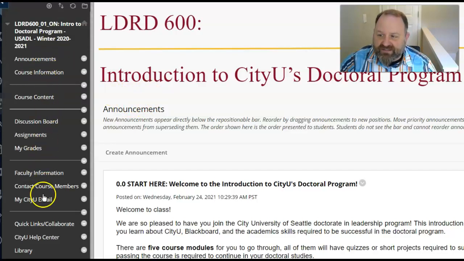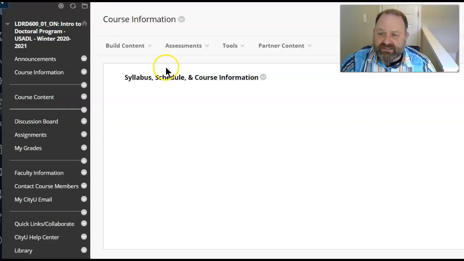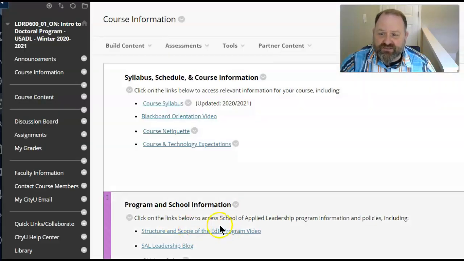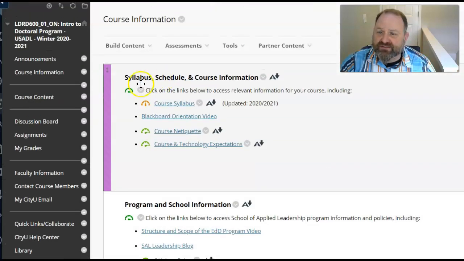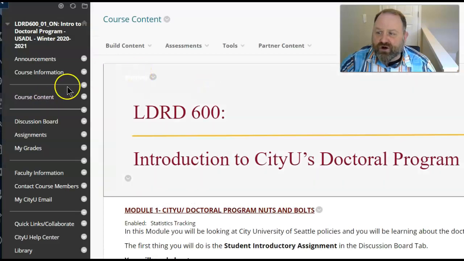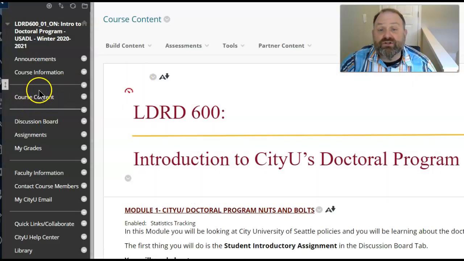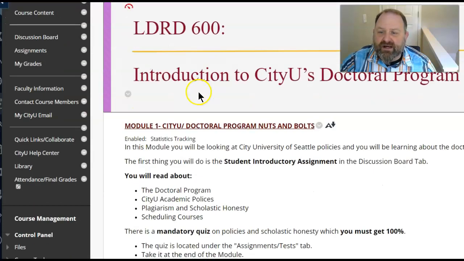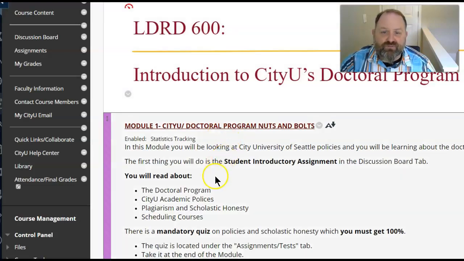So when you see the basic setup of Blackboard at CityU for all of your classes, it's going to look very similar. The announcements is at the top. Then you have the course information. This is where you can go to see the syllabus, orientation information, all these different things. And then you can see the course content. This is where you're always going to find your materials, your readings, your assignments for each week of the class. Again, since this class isn't based on weeks necessarily, you can just move through the modules, starting with 1 and going down through the modules.